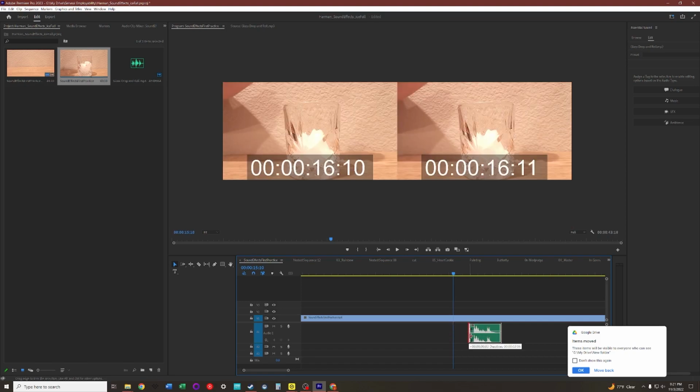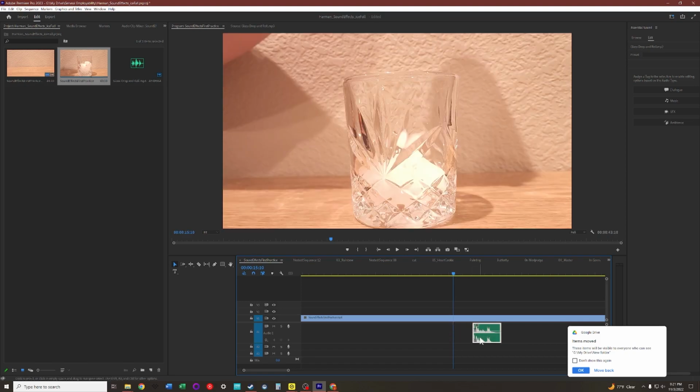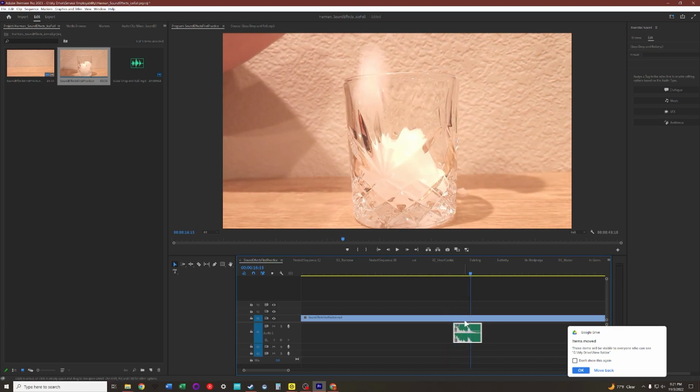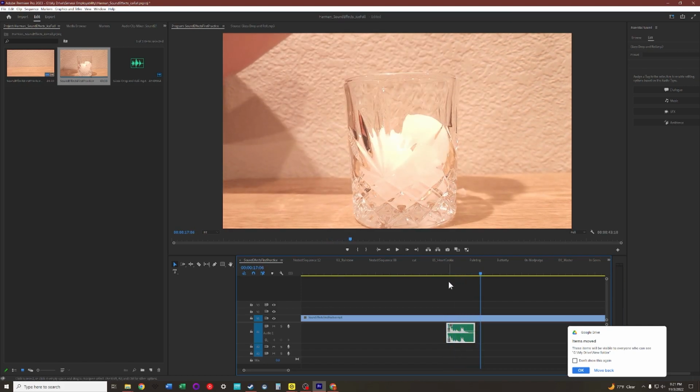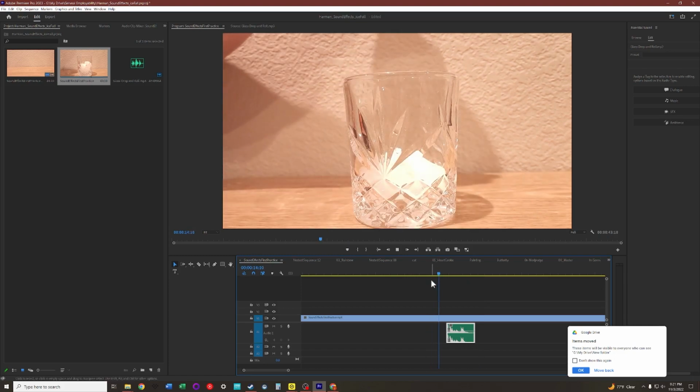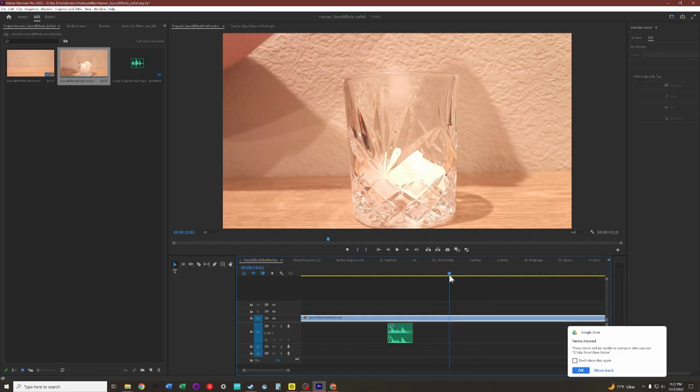Now, it helps if my audio starts right then so that I can just line it up. That doesn't work too well. I'm going to move it over just a bit. And so this isn't the perfect audio for this clip, but you get the idea. So ice falls right there.